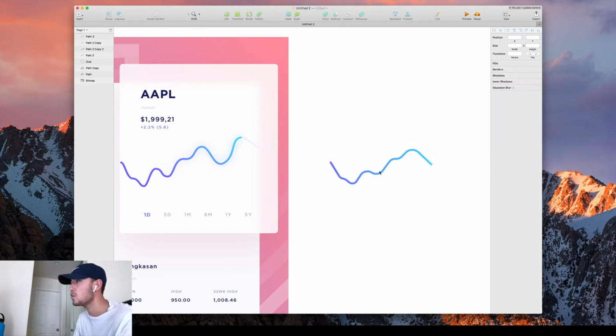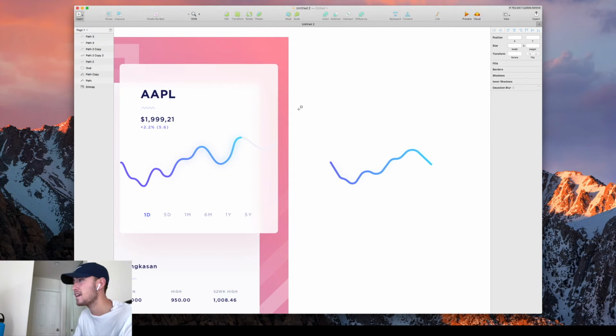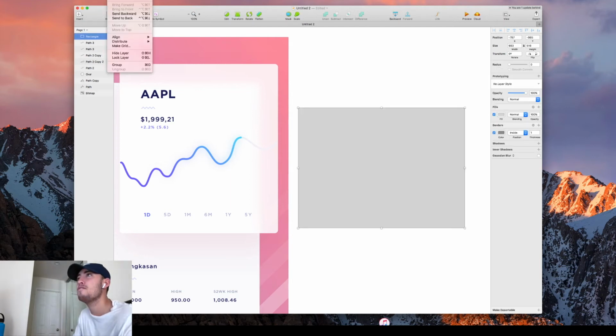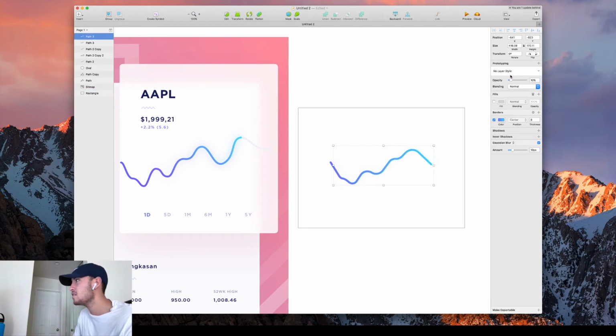All they're doing, guys, is duplicating the shape, just like we did to get that effect, and blurring it with a Gaussian blur. They're blurring it to about 10 pixels, and then they're probably bringing down the opacity to 10. Very subtle. You probably can't see it because this is on a gray background, but if I make it white, still maybe can't see it, but if I start bringing up the opacity, there you go, you can see it. And you can even increase that if you want, and voila.